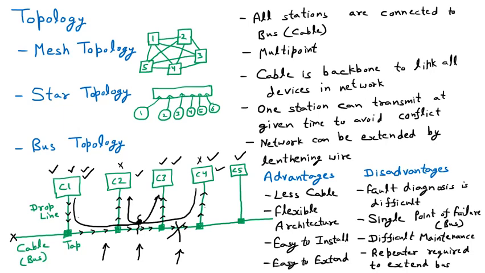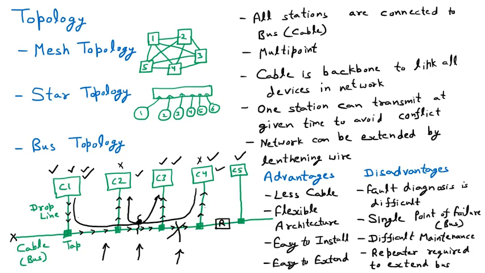If we are going to increase the network, let us suppose at this place one repeater is also required. This repeater is going to regenerate the signal. If we increase the bus to so many kilometers, you can assume how many repeaters are required. So that is the disadvantage of the bus topology.